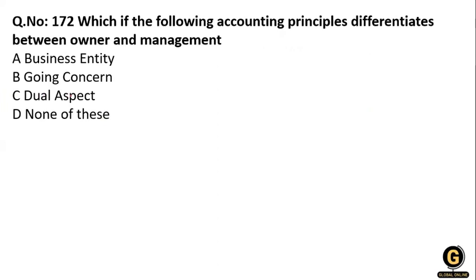Option 4, none of the above. What will be the right answer? It is when the owner and the manager are two different entities, so that is the business entity. Clear?